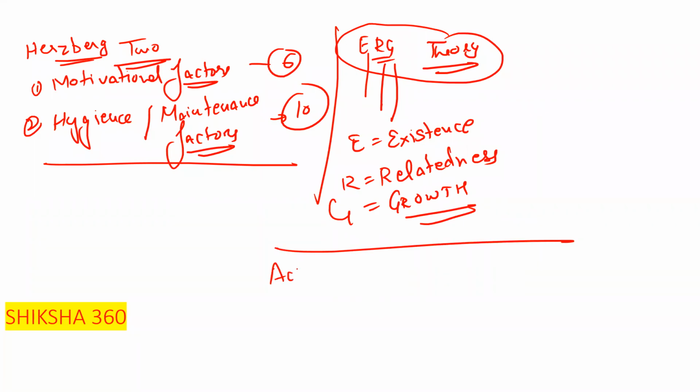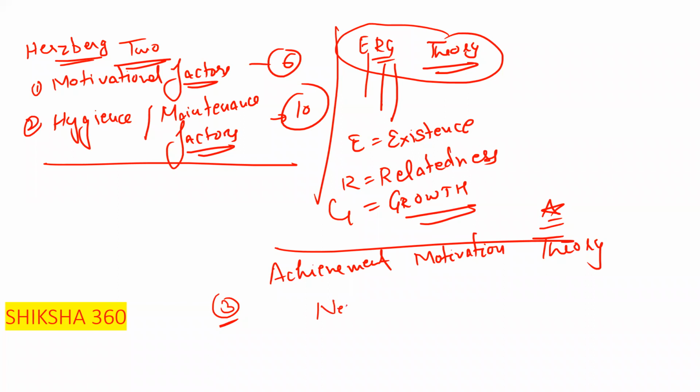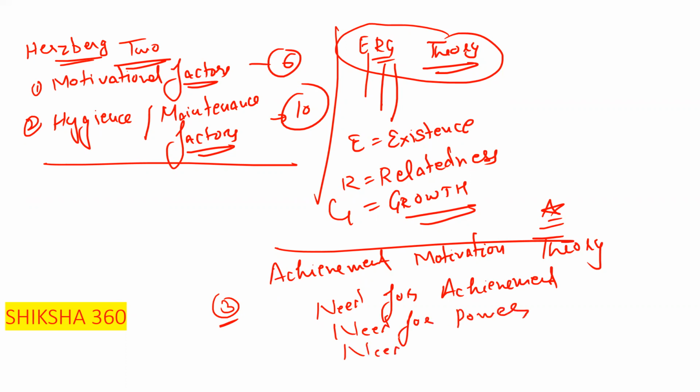Next one is achievement motivation theory. Clear? What are the 3 needs under the achievement motivation theory? First one is need for achievement. Second one is need for power. Third one is need for affiliation. So these are the 3 needs under the achievement motivation theory.